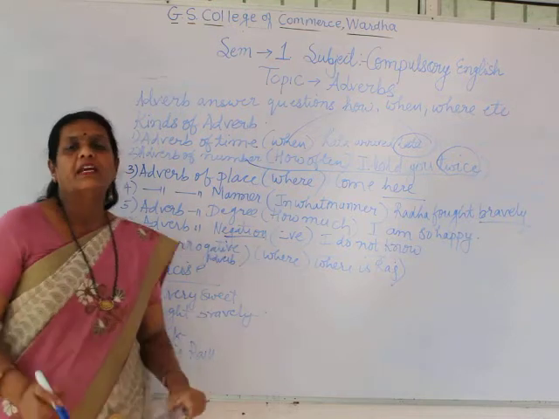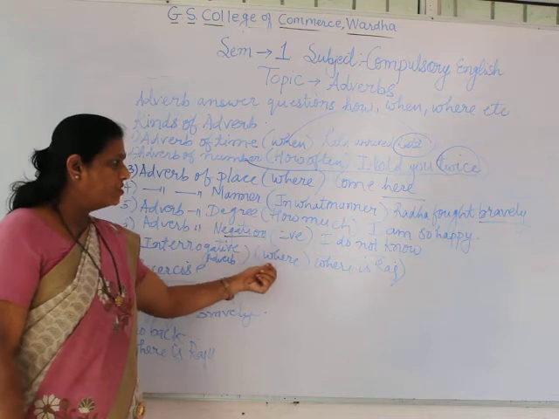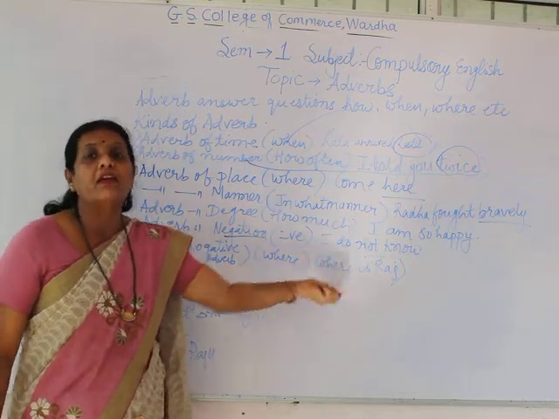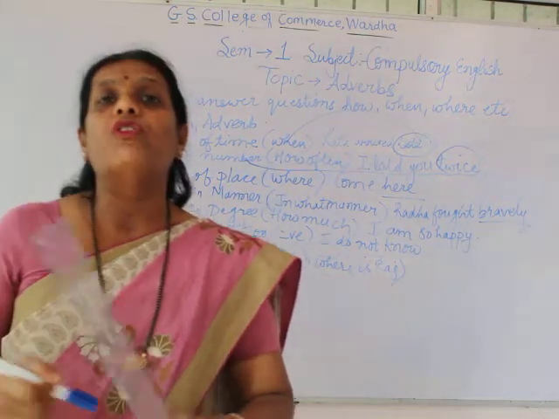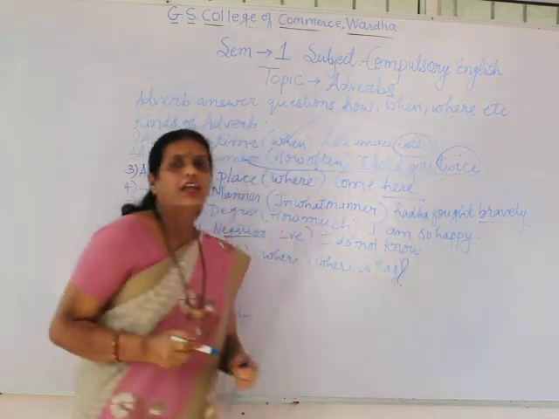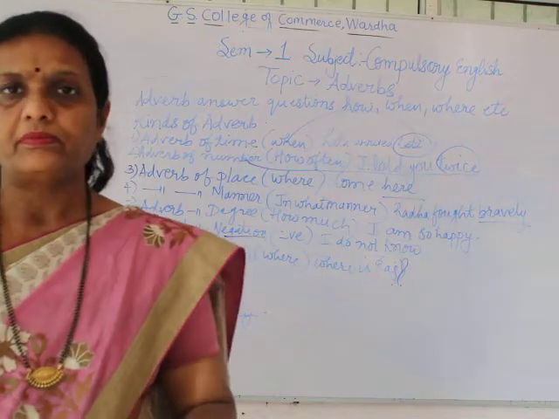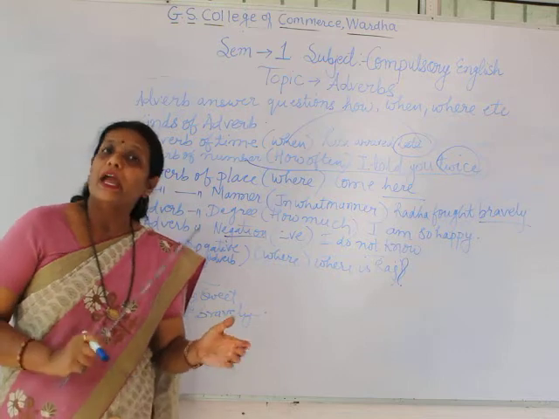Next adverb is adverb of interrogative or interrogative adverb, which answers the question of where. If a sentence is where is Raj, it is asking a question. Interrogative generally बहुत ही आसान है आपको find out करना, because at the last or end of the sentence you would have a question mark, which indicates that it is an interrogative sentence.